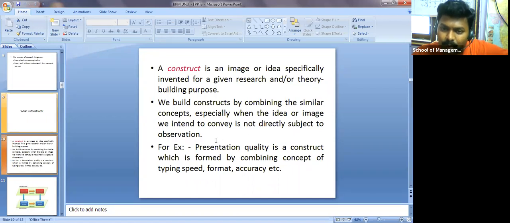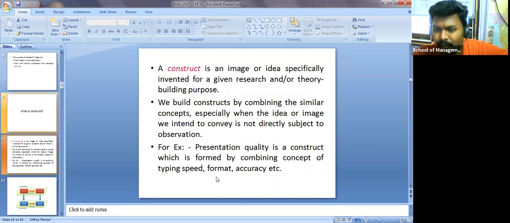See, to know about the presentation quality, I definitely need to depend upon typing speed, format, and accuracy. Now let us take an example. Suppose I want to know about one particular person who learned to type, or you are typing using a keyboard, and I'm checking your presentation quality. That is my construct. To know your presentation quality, I need to get data from these concepts, where typing speed is one variable, and the format which you used, is it Times New Roman, or maybe we have different types of formats, right?